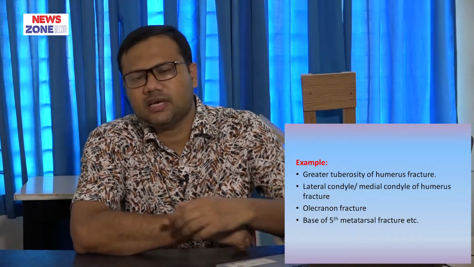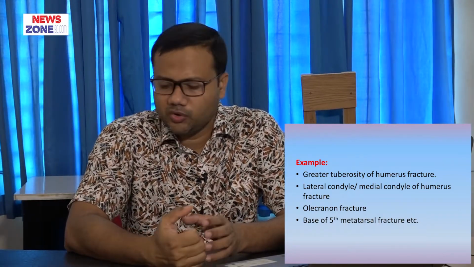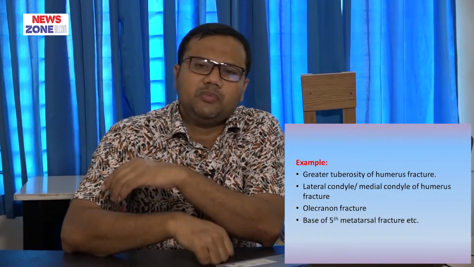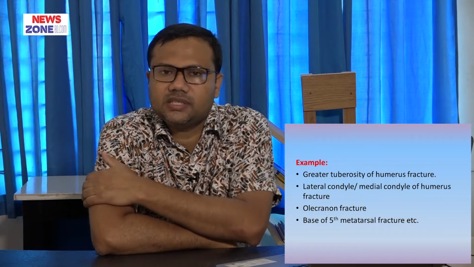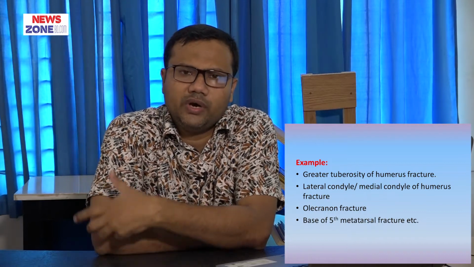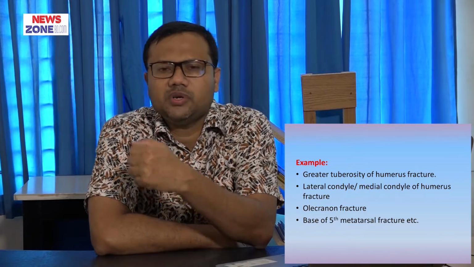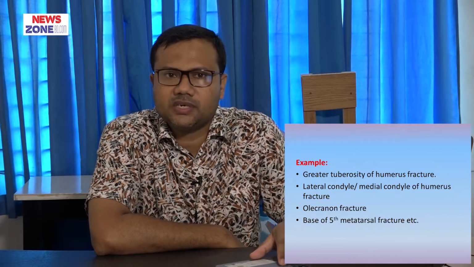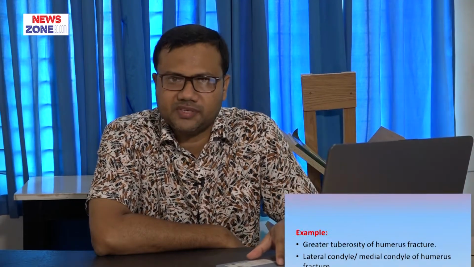Another thing: fracture of the lateral condyle or medial condyle of the humerus may also occur due to contraction of the extensor group of muscles or flexor group of muscles. Sometimes avulsion fracture of the olecranon occurs because the triceps muscle, a powerful muscle inserted in the tip of the olecranon, contracts and causes avulsion of the olecranon process. And sometimes the base of the fifth metatarsal is also avulsed due to contraction of the peroneus brevis muscle. Okay.